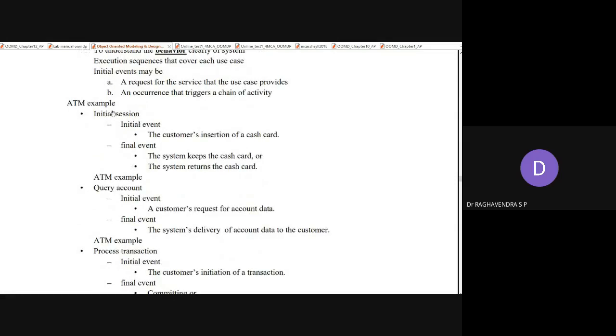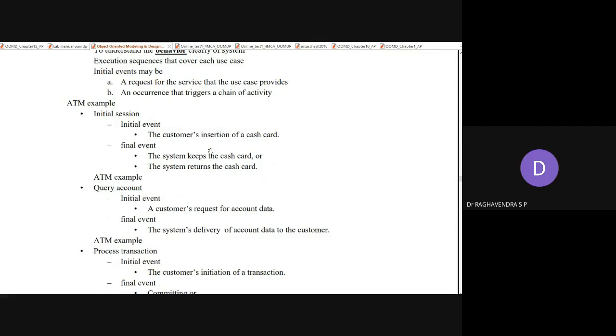Initial session means when a person enters the ATM machine cabin and starts to authenticate himself. So that is the initial event, the customer's insertion of a card. The final event is the system keeps the cash card, or the system returns the cash card.